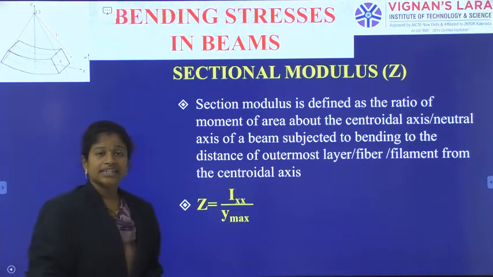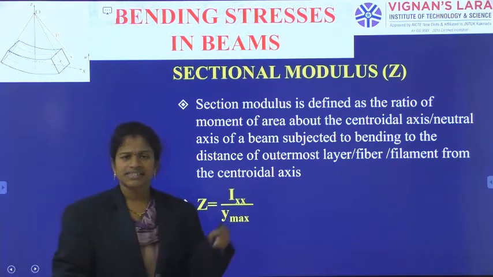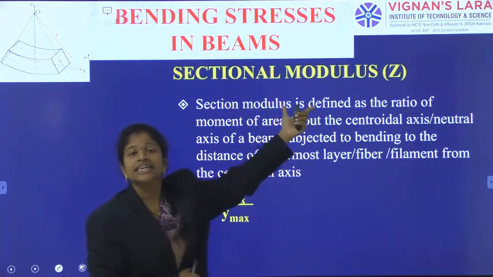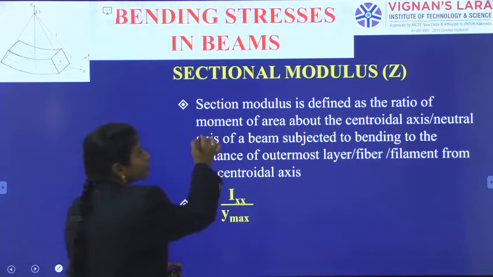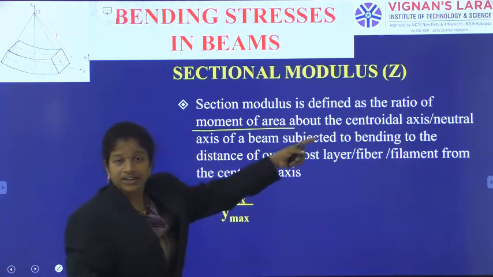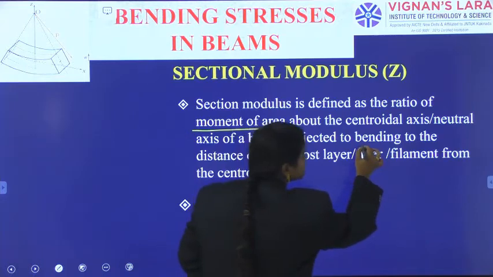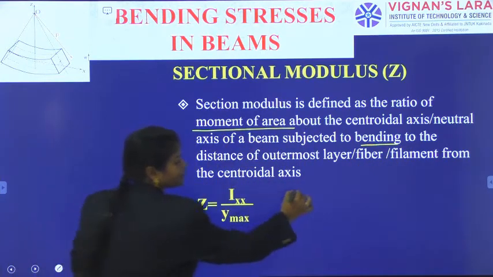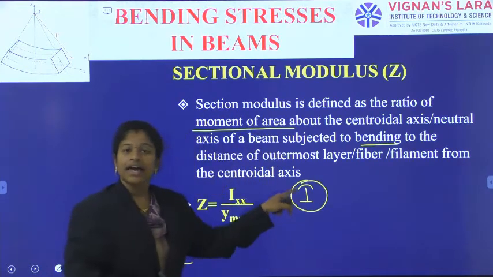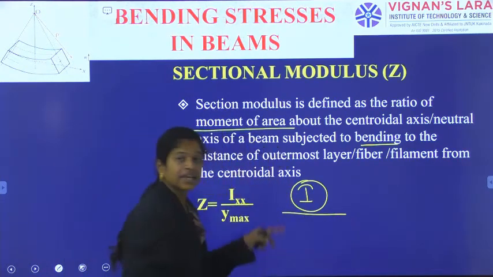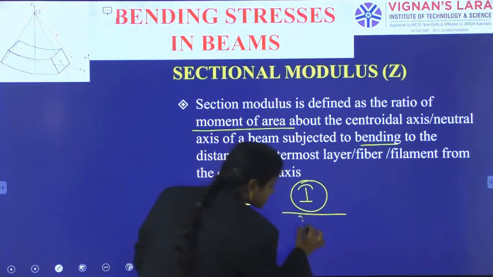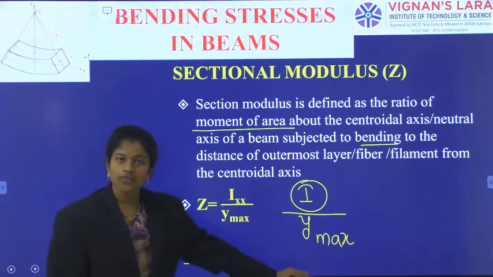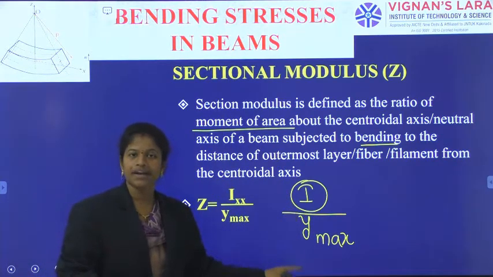The next topic is the section modulus. It is simply a definition. What is a section modulus? The section modulus is defined as the ratio of the moment of inertia about the neutral axis of the beam subjected to bending, to the distance of the extreme layer from the neutral axis: I by y maximum.